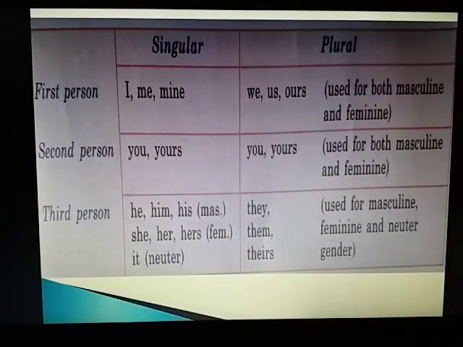The various forms of personal pronouns are given: first person singular number I, me, and mine, and plural number we, us, and ours. Second person singular number you and yours, and plural number you and yours. Third person singular number he, him, his, she, her, hers, and it, and plural number they, them, and theirs.